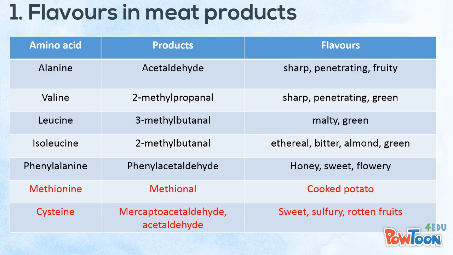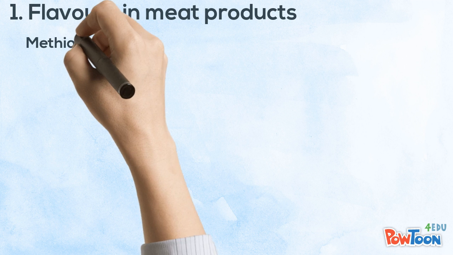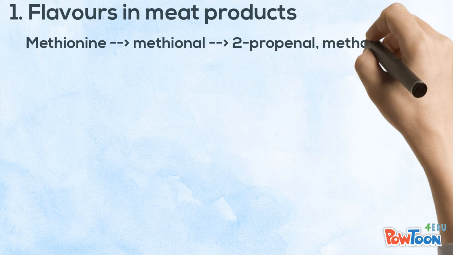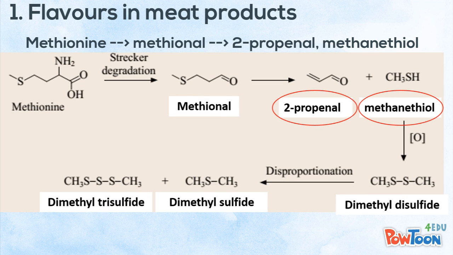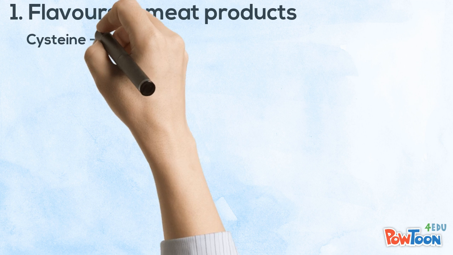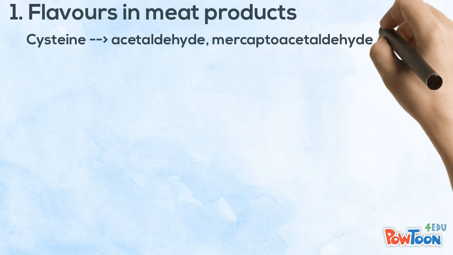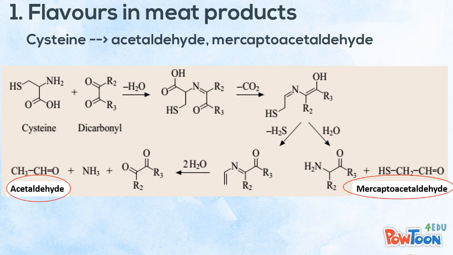Methionine and cysteine are the two most important amino acids in the formation of meat aroma. Methionine produces methional with the aroma of baked potato. 2-propanone and methanethiol are formed from the methionine, which are reactive intermediates participating in further reactions to form various final aromatic products. Cysteine produces a number of highly reactive intermediates with flavor-generating potential, such as ammonia, hydrogen sulfide,